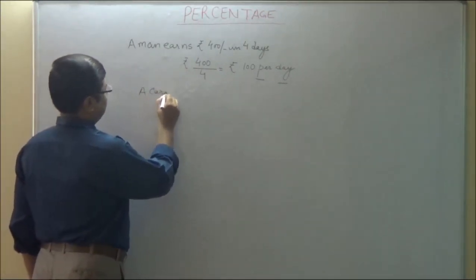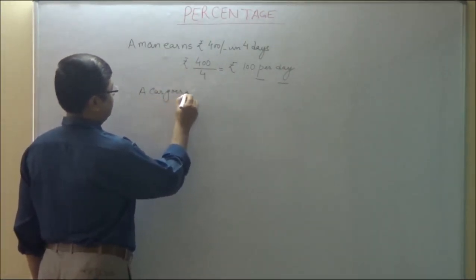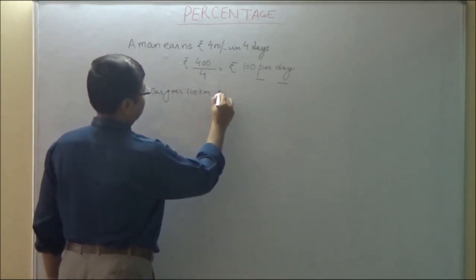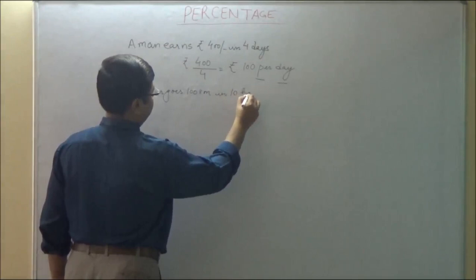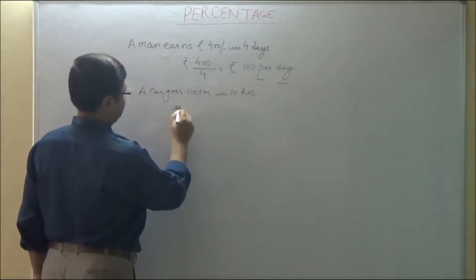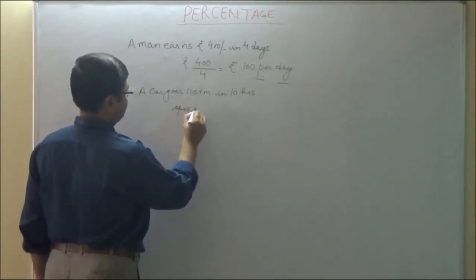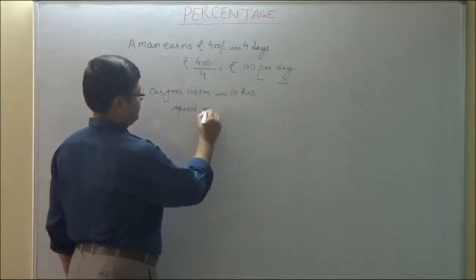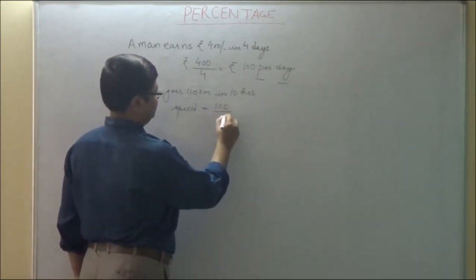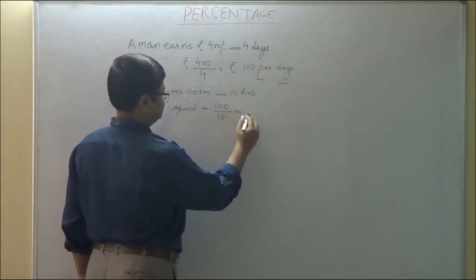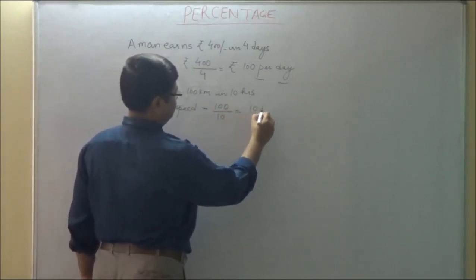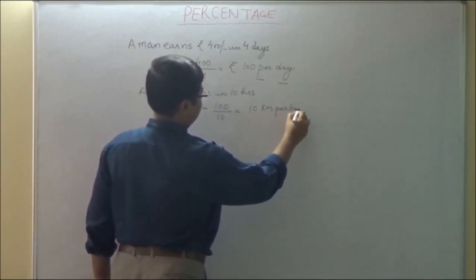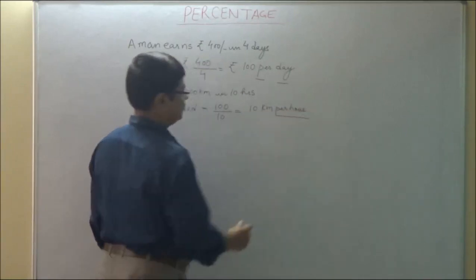Similarly, if we say a car goes 100 kilometers in 10 hours, the speed of the car is 100 by 10 is equal to 10 kilometers per hour.